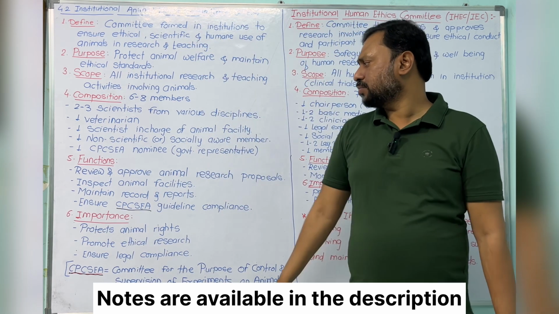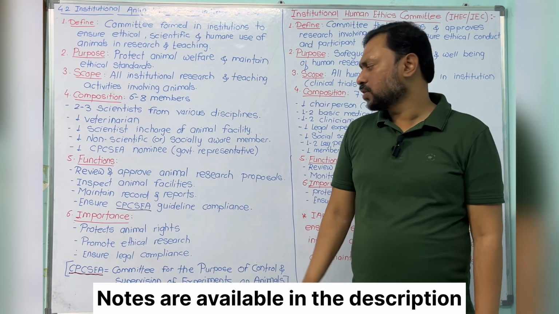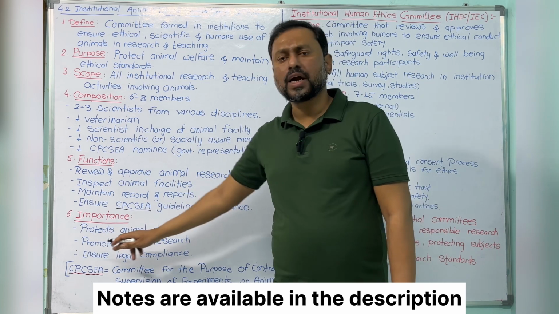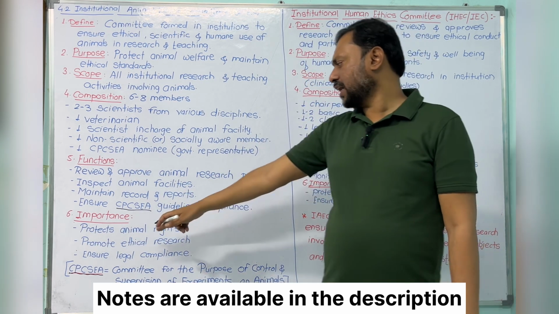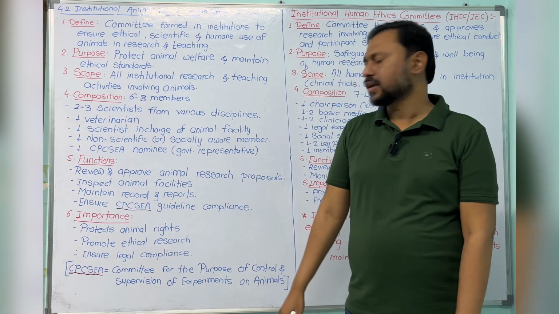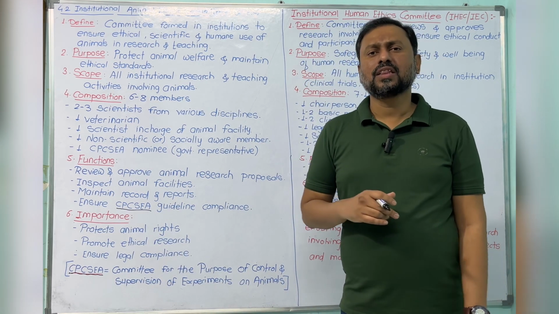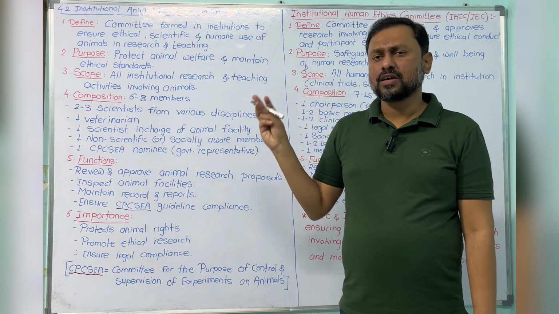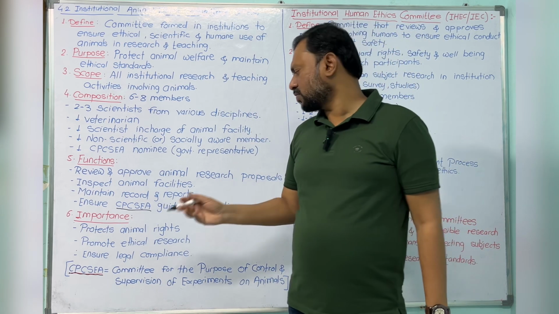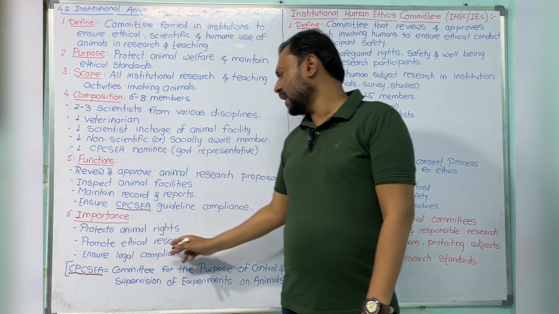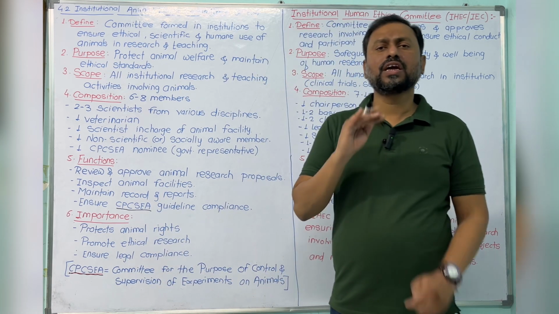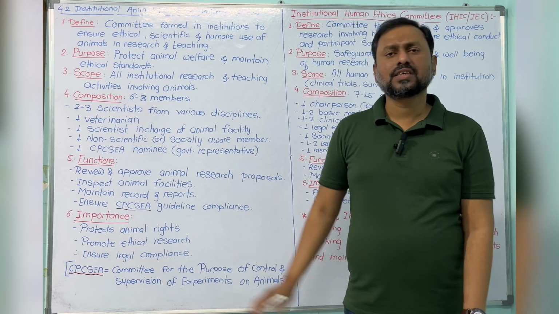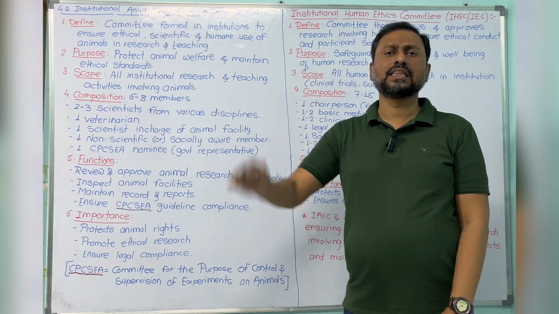Next is the importance. What is the importance here? To protect animal rights, whatever rights animals have. Next, to protect ethical research, to reduce pain in the animals and reduce the unnecessary use of animals. It promotes ethical research as well as ensures legal compliance. This committee ensures that whatever the legal requirements are, they are followed.